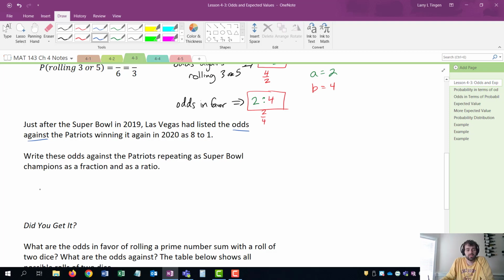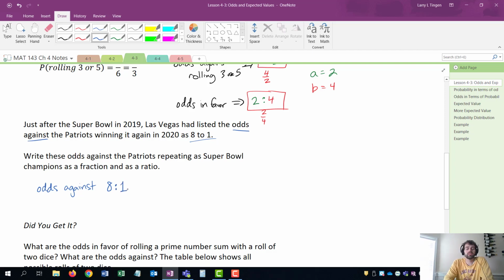So if I have odds against of 8-1, this is against, so the first number that I see is the number of unfavorables.